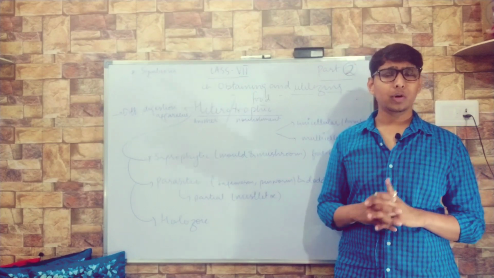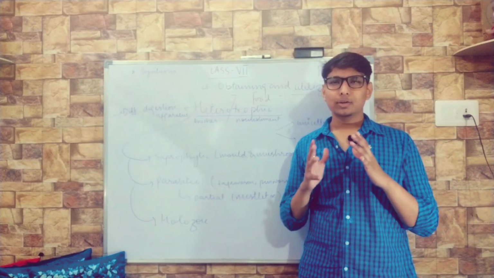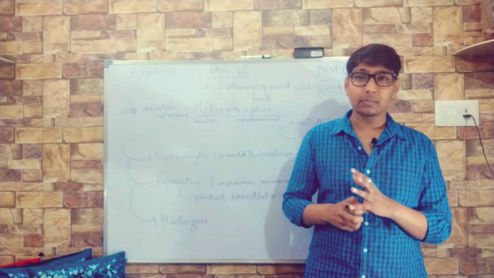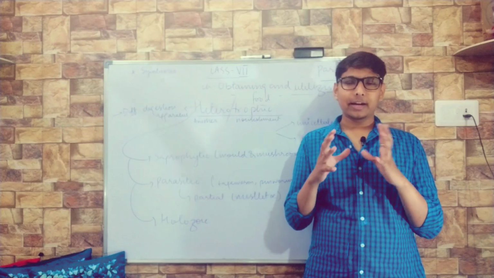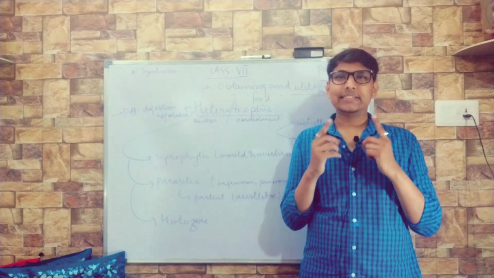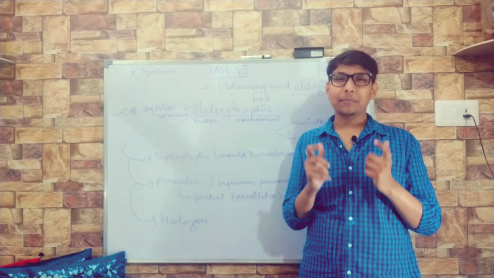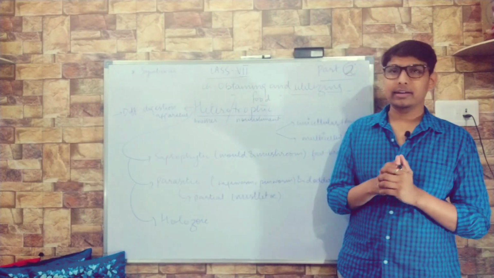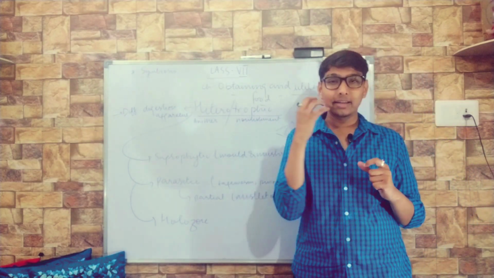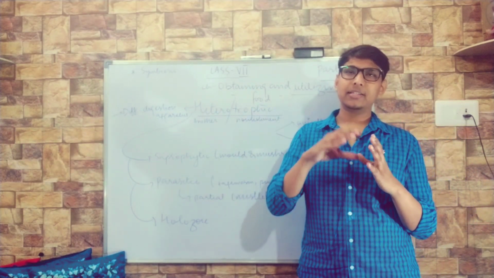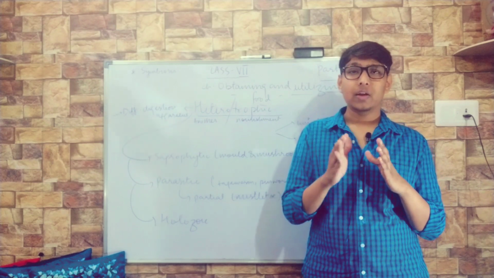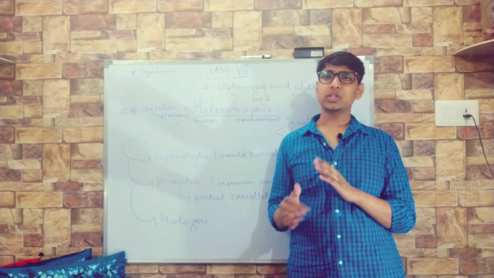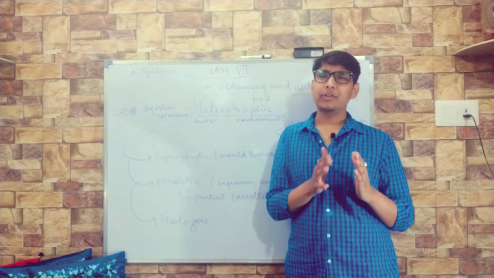Number one, herbivores we have discussed. Then coming to carnivores, the animals which depend on other organisms, which eat other animals, are called carnivores, and their identity is basically that they have canines. They have sharp canines which help them in tearing the flesh of other organisms. So herbivores have grinding teeth, they eat green plants, and they digest them with the help of the cellulase enzyme. Carnivores are those animals which depend on other animals or eat the flesh of other animals.